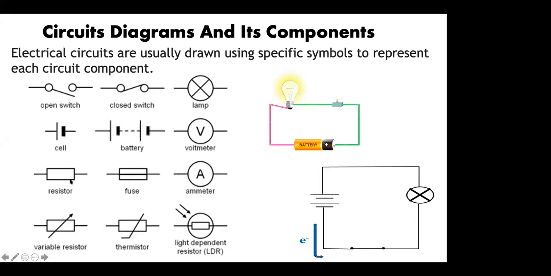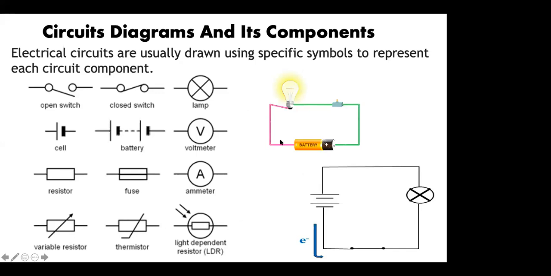Variable means, this is a fixed resistor value, like 1 ohm is fixed. Variable means you can vary the resistance. So when you put an arrow, it is called a variable resistor. This is called a thermistor, which means through heat, this behaves like a resistor. And this is an LDR, light dependent resistor. These three are a little higher level, just given to you. If somewhere you see these, now we are not using them, but you should know that these depict this thing if it is there in the circuit.